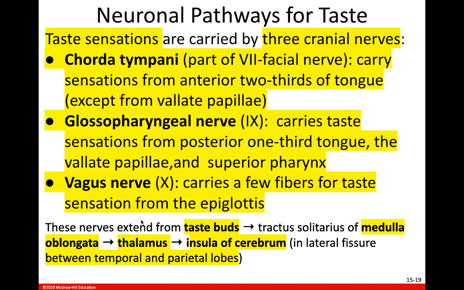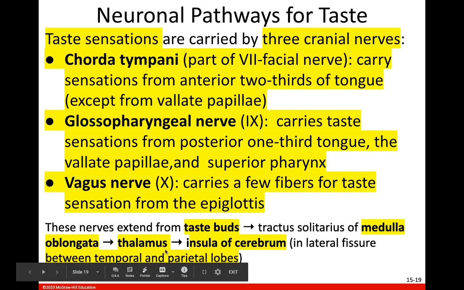So basically, from your gustatory cell, those neurotransmitters will go to the secondary neuron that is going to be in these cranial nerves. So from taste buds to the cranial nerves, then that's going to go to the medulla oblongata, the tractus solitarius of the medulla oblongata, and then to the thalamus.